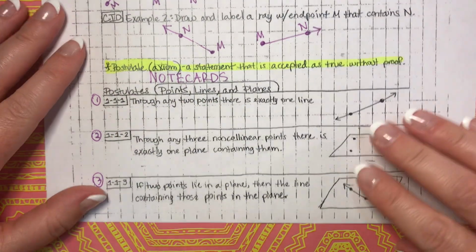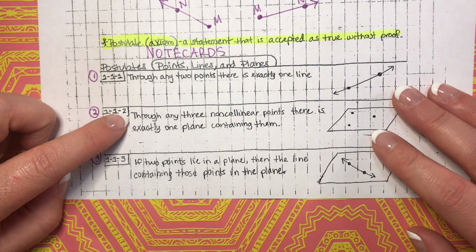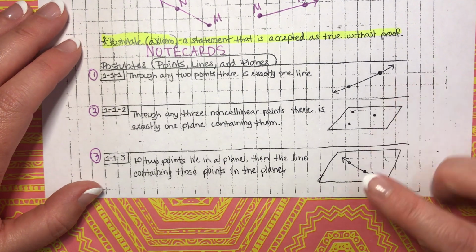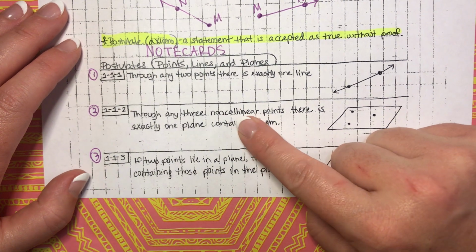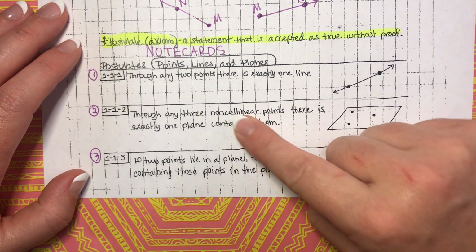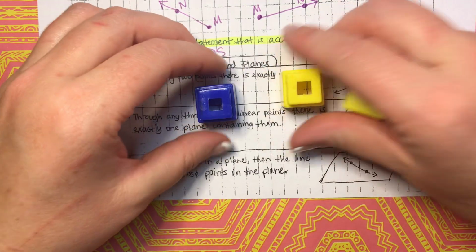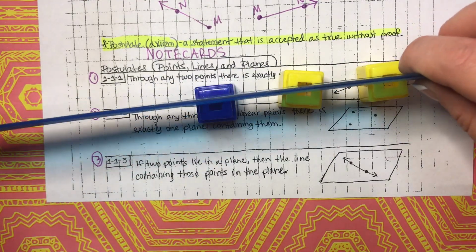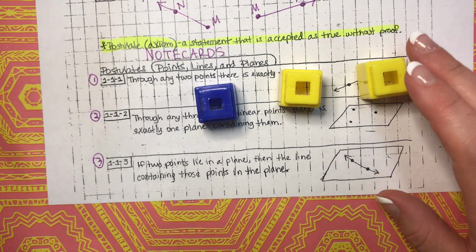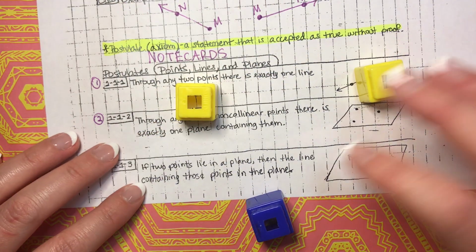Let's talk about the next one. This is 1-1-2, so chapter 1, lesson 1, the second postulate we're talking about. Through any 3 non-collinear points, there's that word, non-collinear. Collinear means 3 points that are on the same line, so non-collinear means these are 3 points that are not on the same line. If we had 3 collinear points, they would be on the same line and we could draw a line through them, right? But we're not talking about that. We're talking about 3 that are non-collinear, so something that you can't draw a line through.